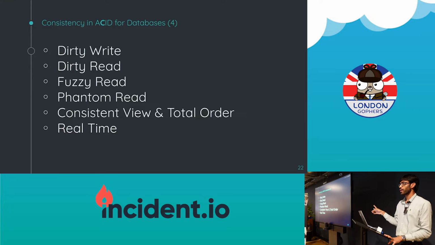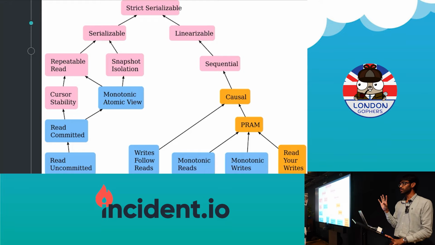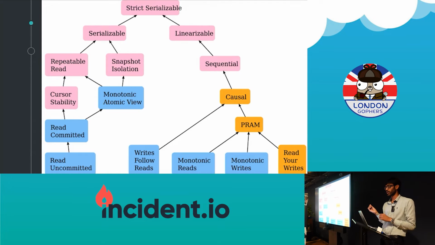Okay, so all of these problems can happen, and because of these reasons, we have so many different versions of consistency that a database can give you, right? Dgraph, for example, is snapshot isolation, the one on the left a little bit. That's what dgraph gives you. Again, it has a definition, it has meaning, and if you're using dgraph, you have to be careful and assume that it only gives you snapshot isolation, not stronger. The top ones are stronger; as you go lower, they're slightly weaker. Stronger and weaker means that stronger will have fewer histories allowed, but let's not go into that. It'll just be more complex.